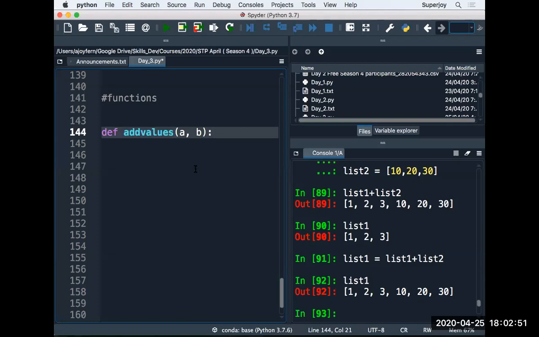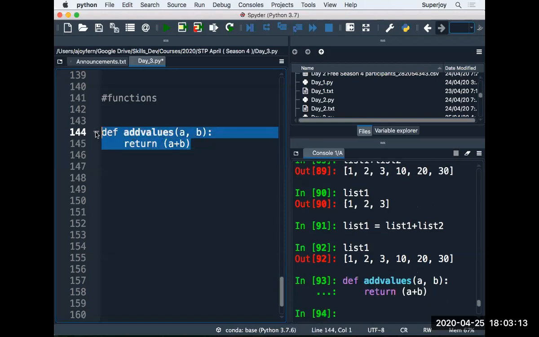Colon. After that, I have to say a return statement, and what will it return? It will return a plus b, right? That means it is returning the addition of the two values a and b. So this is a very simple function I have defined here, right?